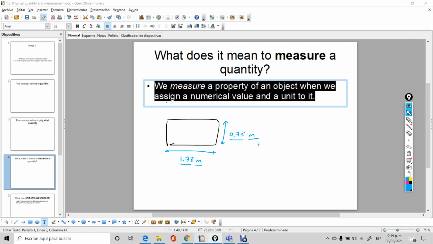Otherwise, your measurement is completely irrelevant. For example, if I ask you, how much do you weigh? A lot of people say 60, just like that. That is wrong. You have to say 60 kilograms. If you miss the kilograms word, you're technically wrong. Okay, let's continue, guys.